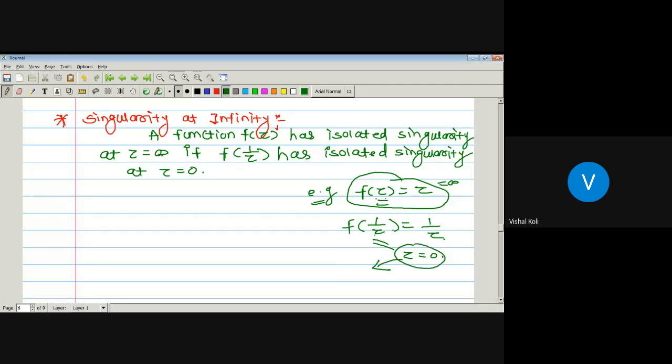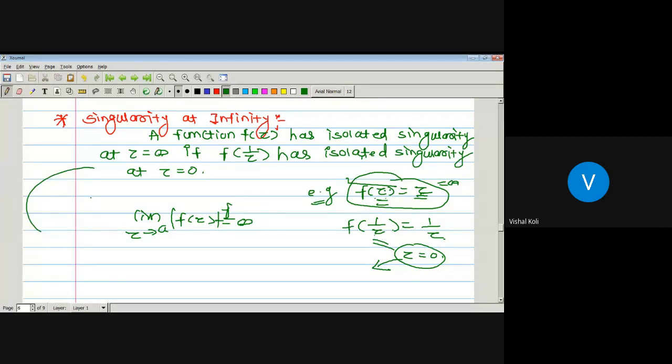It means f of z equal to z definitely has an isolated singularity at z equal to infinity. Since f of infinity is infinity, and whenever the limit of f of z as z tends to a is infinity, it must have a pole. Then by the definition of a pole, this one has a pole, which is a type of isolated singularity. So this is the definition of an isolated singularity at the point infinity.